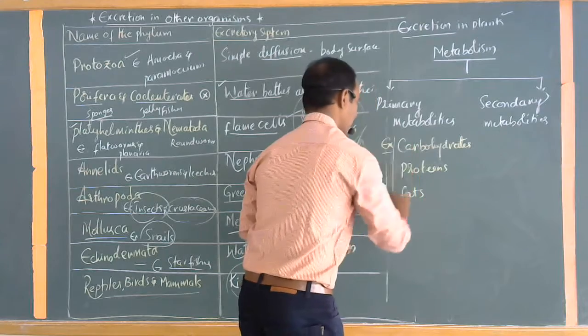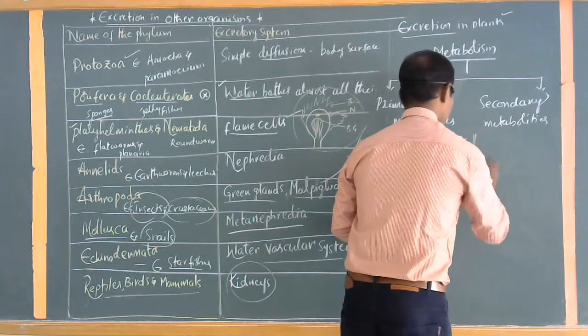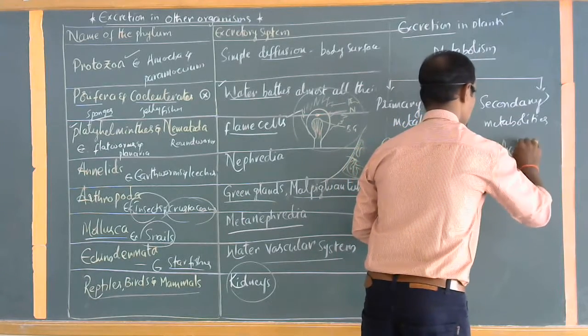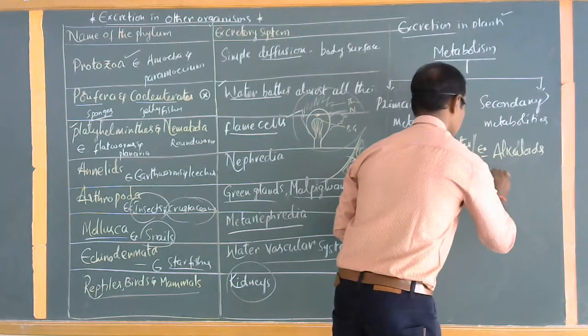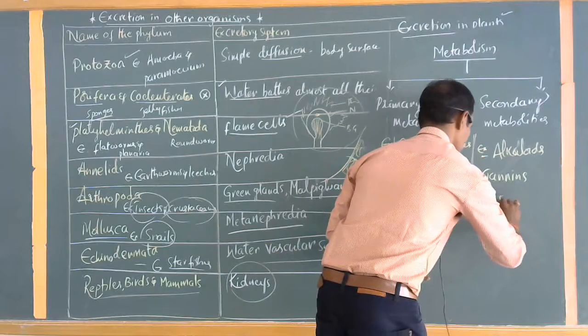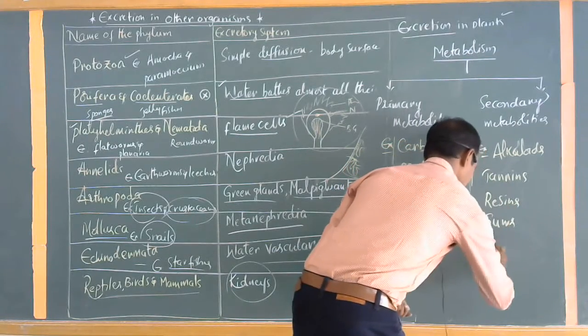Mostly these primary metabolites are basically carbon compounds. Examples for secondary metabolites: alkaloids, tannins, resins, gums, latex.